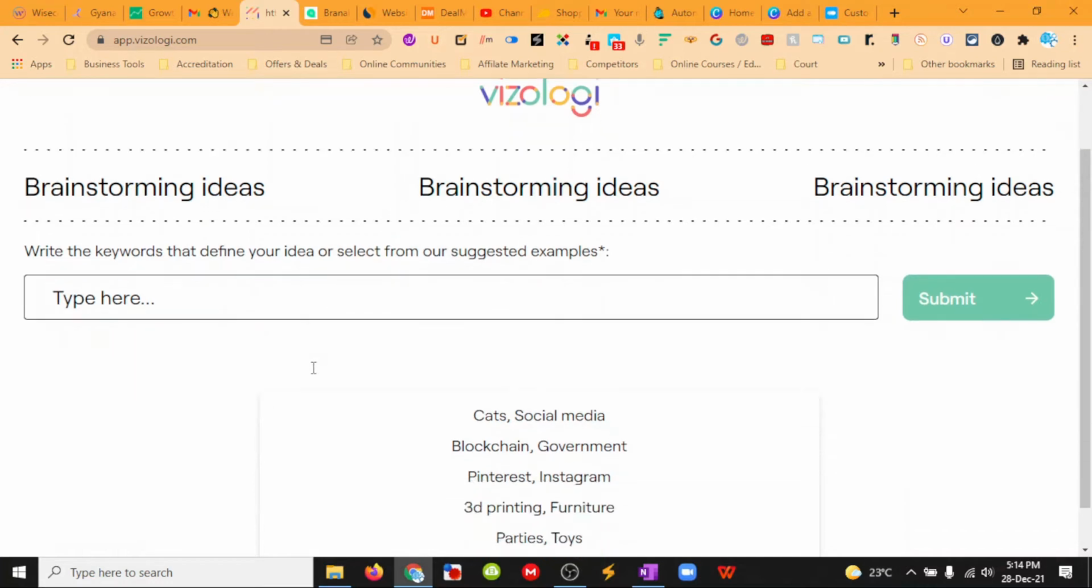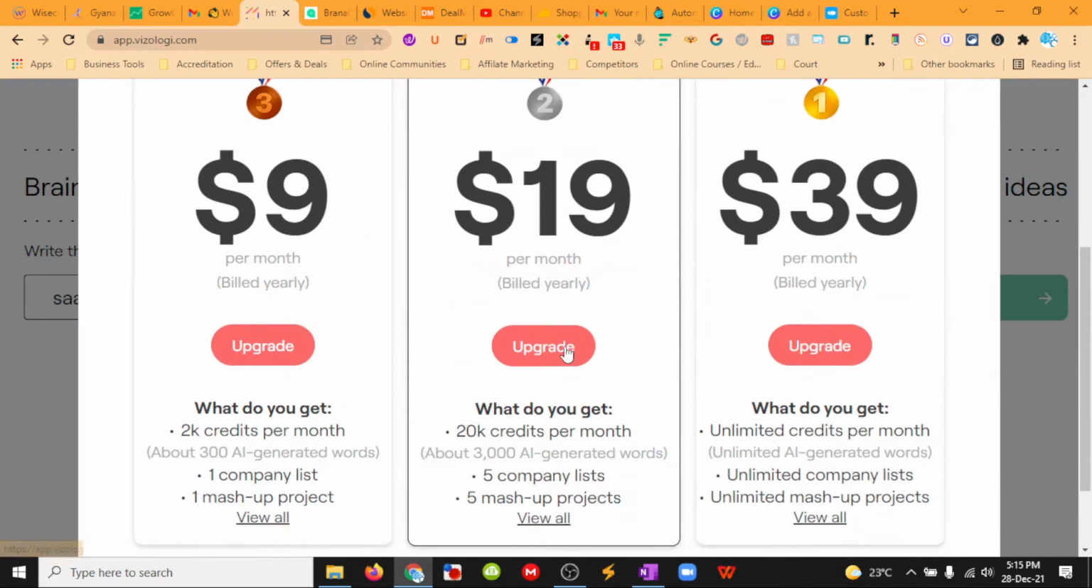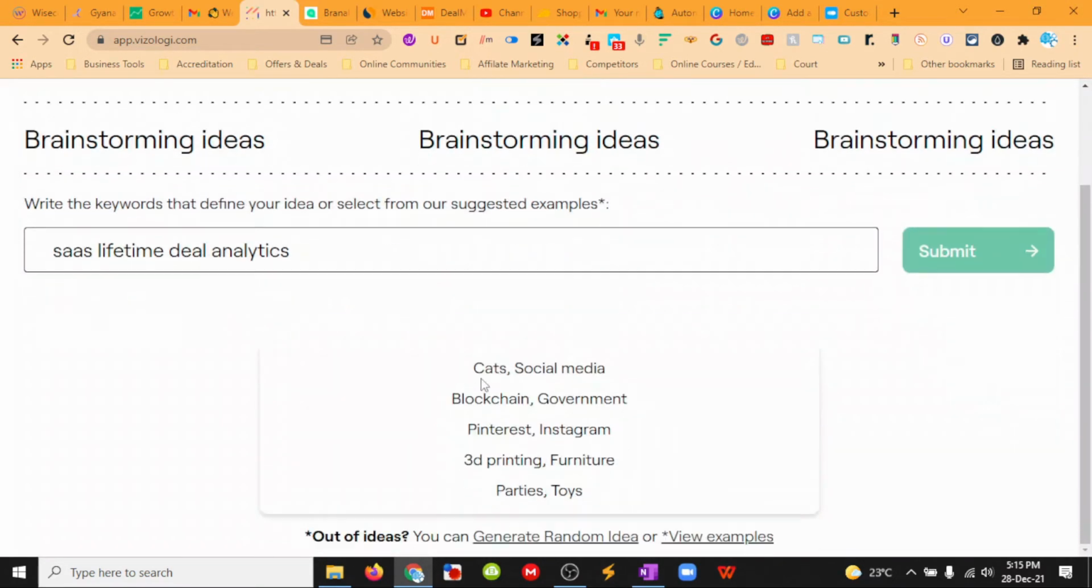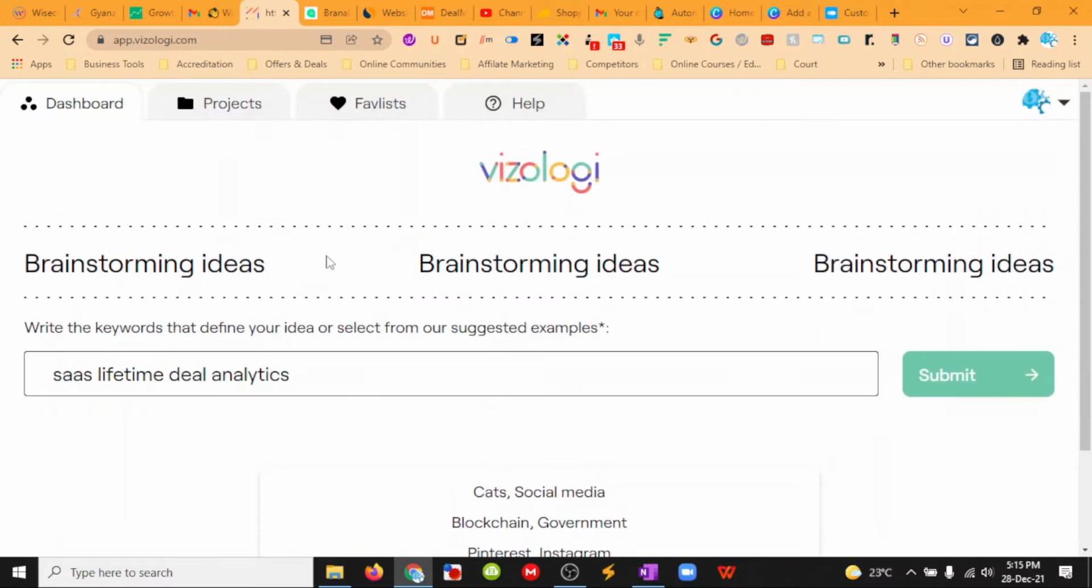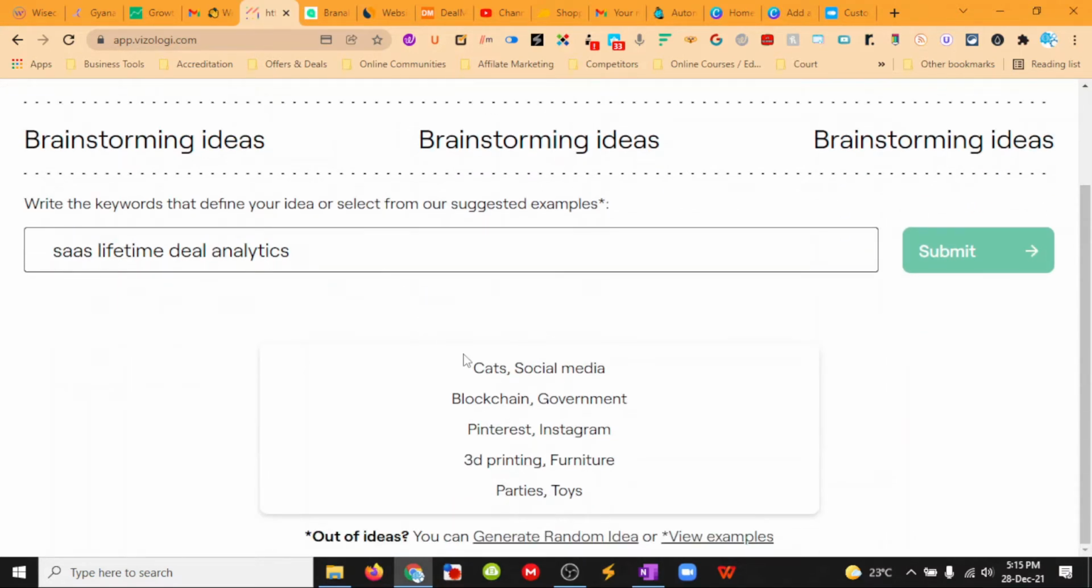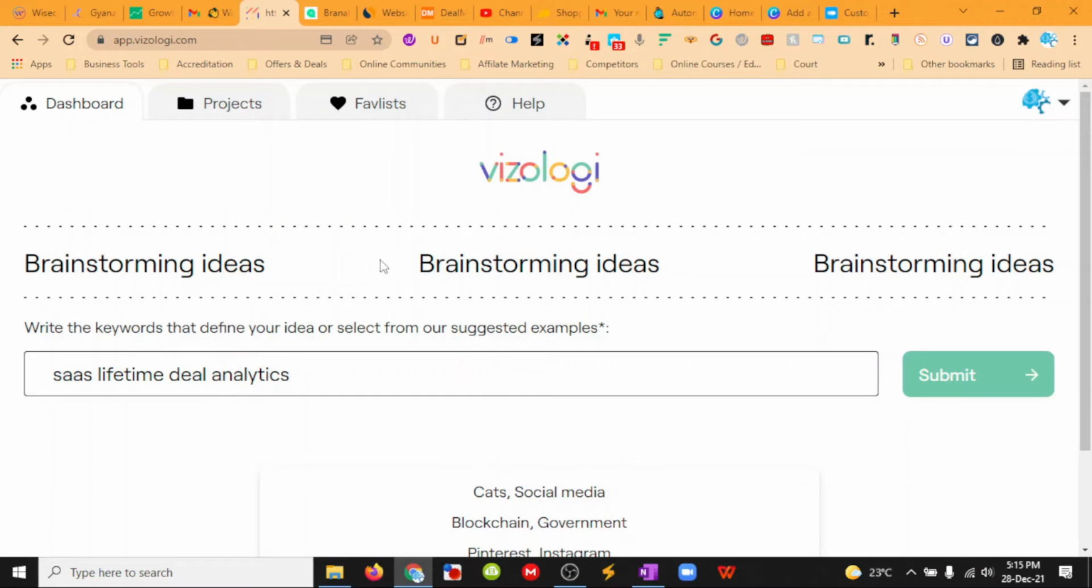So you type in here a couple of keywords that you're looking into, so SaaS, lifetime deal, and analytics, and you submit that. What it would do is come back, and these will be in sentences, so AI will mix them together into a sentence of sorts, and therefore it will create, if you're putting in the right keywords, some kind of business ideas that might be unique and that are generated from sources all over the internet.